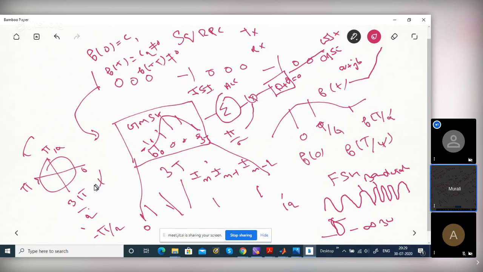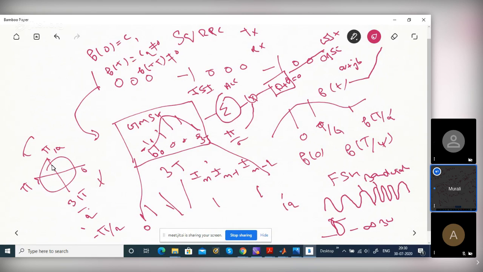So, if it is 0, you can go to pi by 2 or 3 pi by 2. It cannot go to pi actually. This property is important. After 1 bit is transmitted, the angle can go from 0 to pi by 2 or 3 pi by 2, depending upon whether the bit is plus 1 or minus 1, not pi.